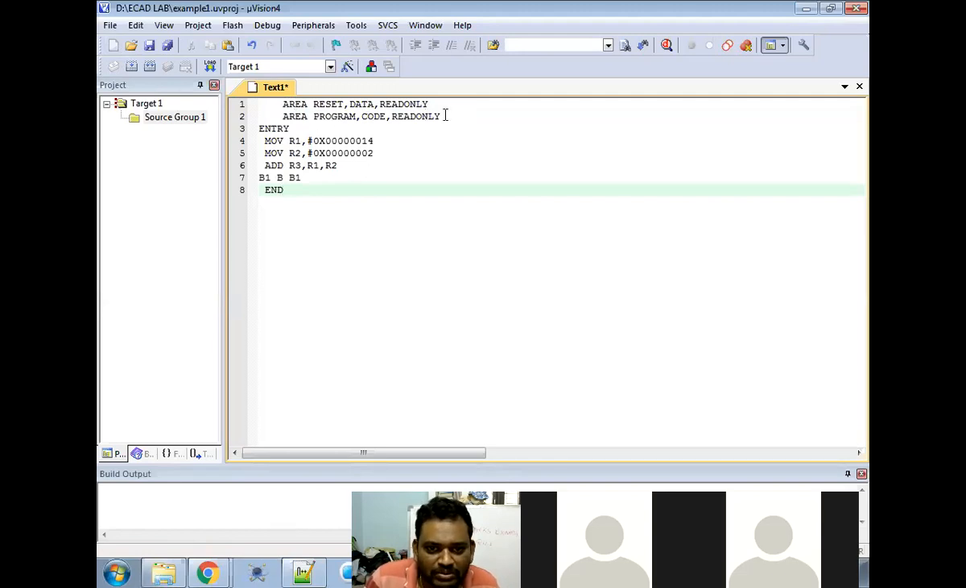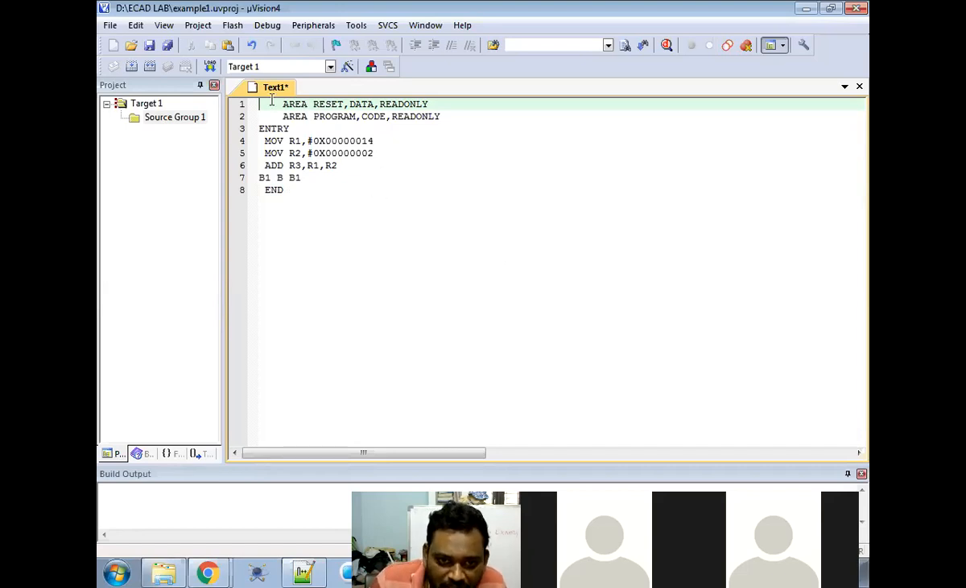Area, program, code, read only. Why all this? Why did I give some space here? At the time of the subject we also discussed this: the spacing constraints are like Python. If I don't give such space here, it shows a certain error. That is the main thing.